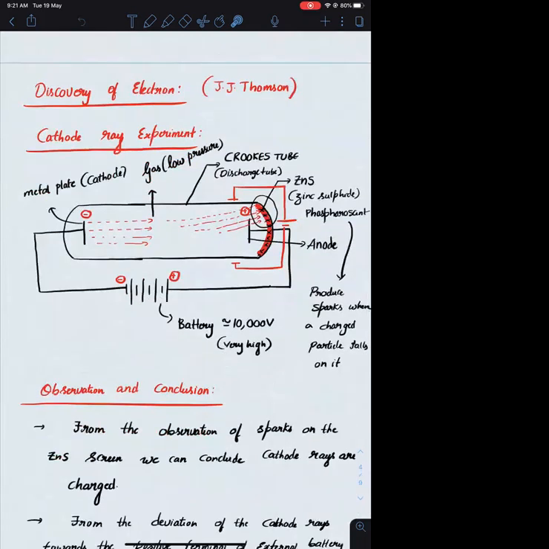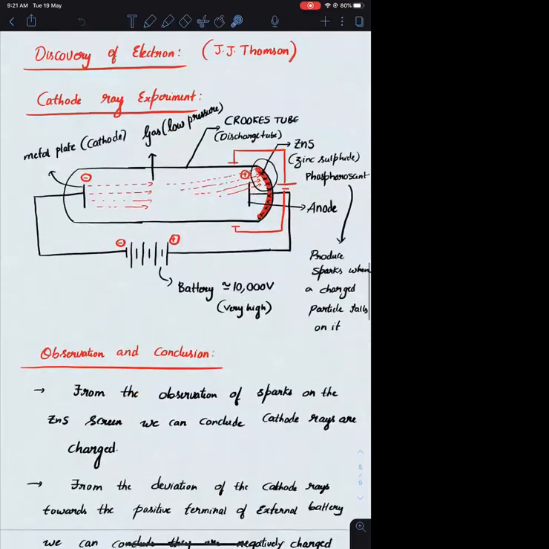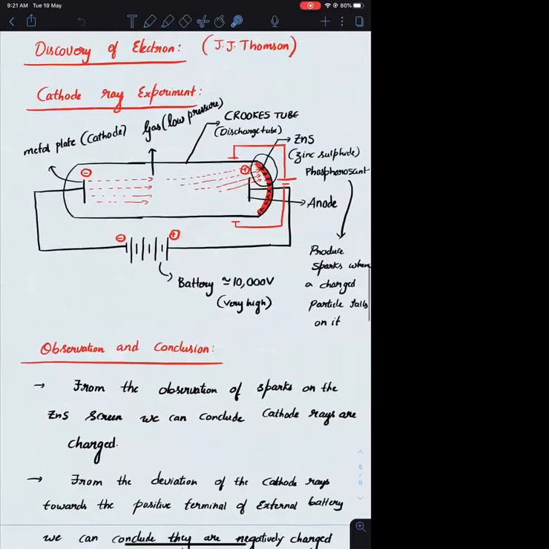And the experiment is the cathode ray experiment. So एक बार ये experiment के बारे में फिर से थोड़ा डिटेल में समझते हैं. In the experiment, we have taken a glass tube, which is also called the Crookes tube or discharge tube. And inside the glass tube, we have placed two metal plates.